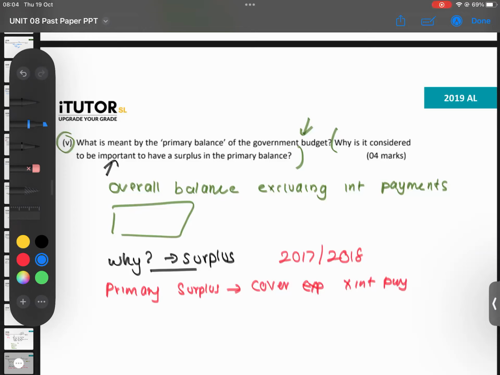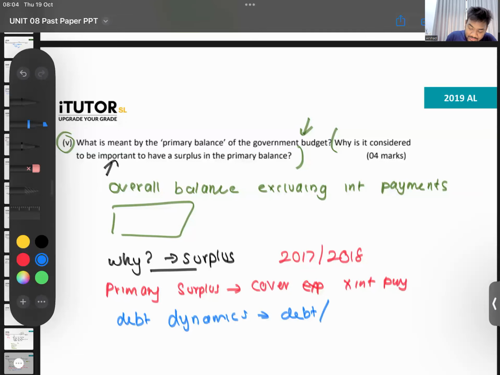So you can say this is a good indicator. Having a primary account surplus can also help with our debt to GDP. This doesn't mean it will definitely reduce the debt, but having a primary account surplus, yes, the debt dynamics. Okay, so you can say debt dynamics. In other words, that's what you call your debt to GDP ratio. So your debt to GDP.